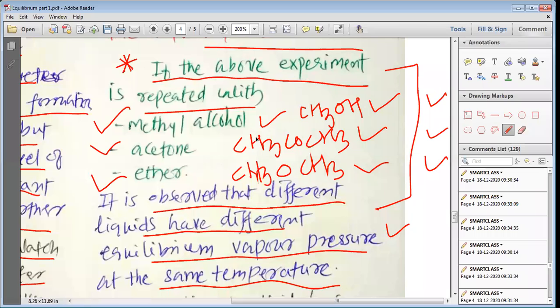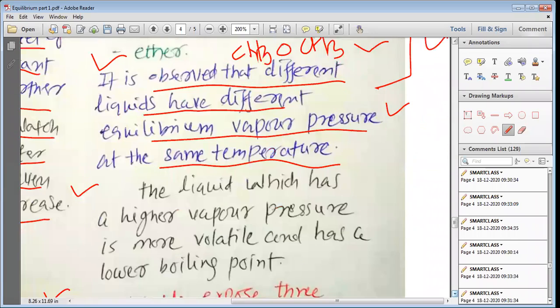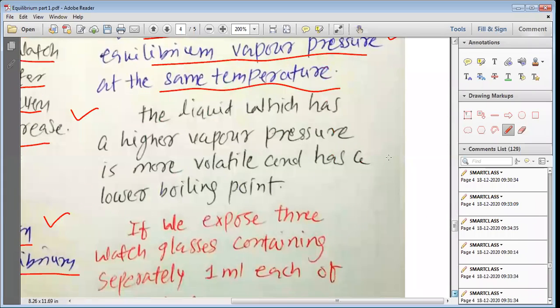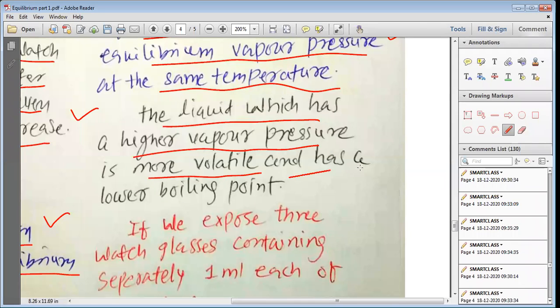At the same time, for all these three liquids also, their equilibrium pressure is different from one another at the same temperature. That means different liquids exert a different equilibrium pressure at a certain temperature. That is what we can easily say. So the liquid which has a higher vapor pressure is more volatile and hence has a lower boiling point.